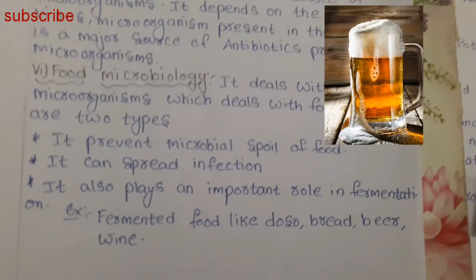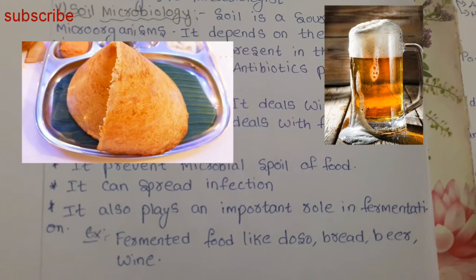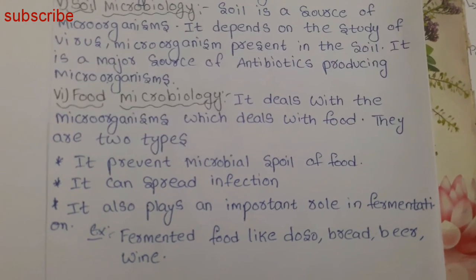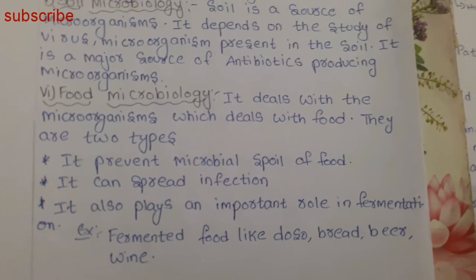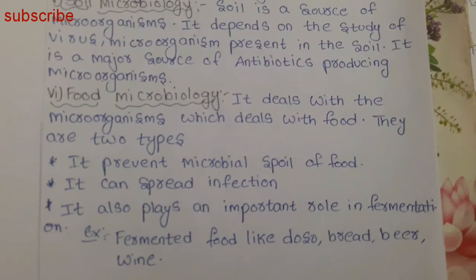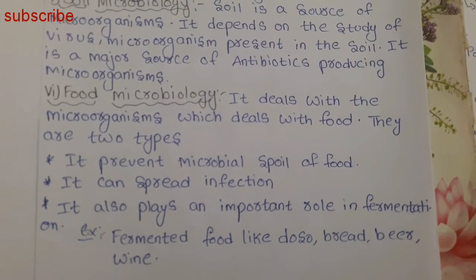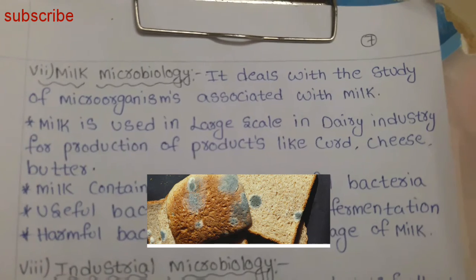Fermented foods like dosa, bread, beer, wine, you can see the images. These are all fermented through microorganisms only. This is the positive use of microorganisms, favoring the fermentation process. And the negative effect of microorganisms is that they spoil the food. This also comes under food microbiology.